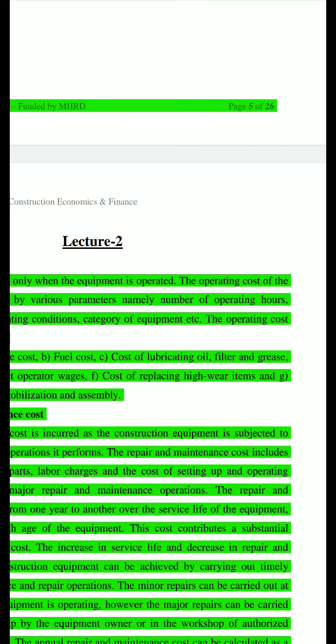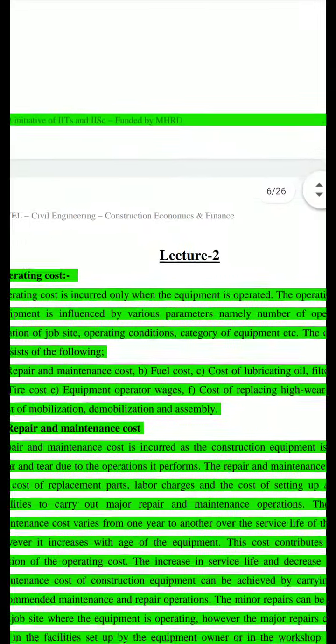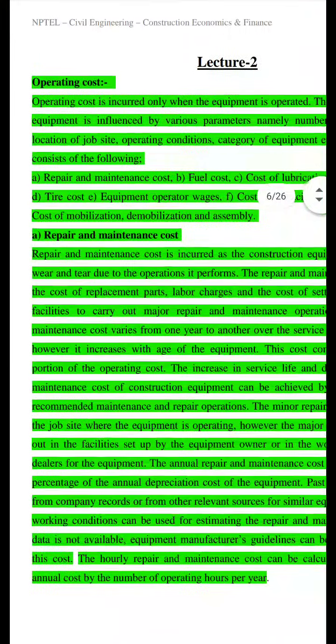All these things affect the operating cost. So what are the various components of operating cost?